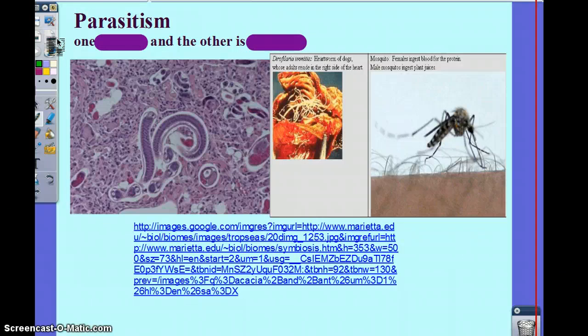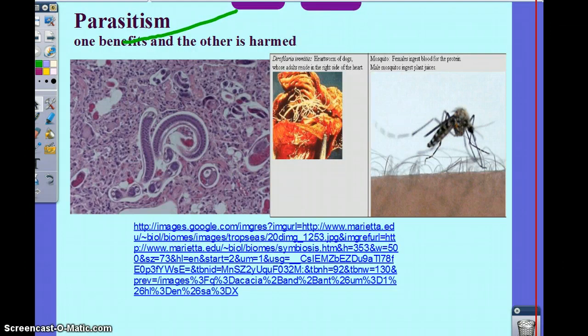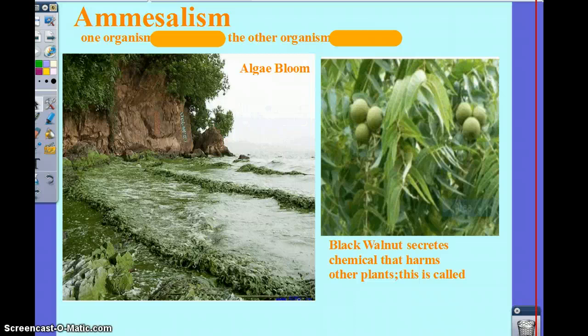All right, our next example is parasitism. What's gonna happen here? One benefits and the other's hurt. One benefits and the other's harmed, correct. So what's the difference between parasite and predator and prey? Sometimes it does, yes. A parasite may harm you to the point of death. The predator uses almost the whole body, for example. Debatable relationships. A lot of scientists don't even recognize them as a true relationship or symbiotic.